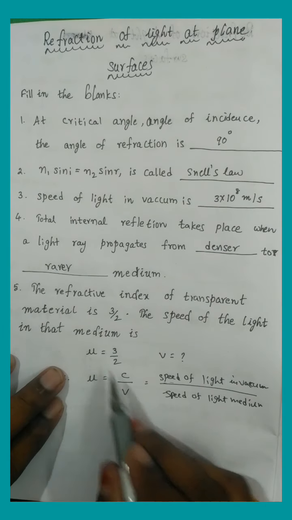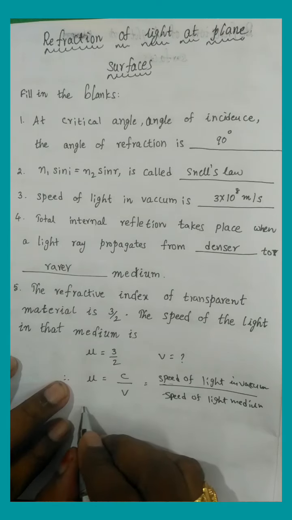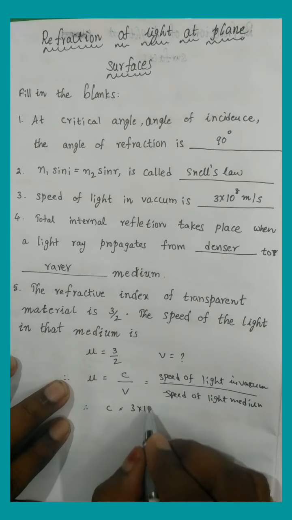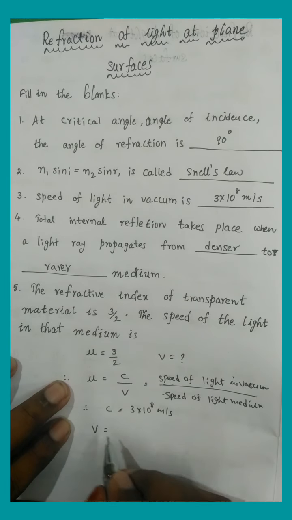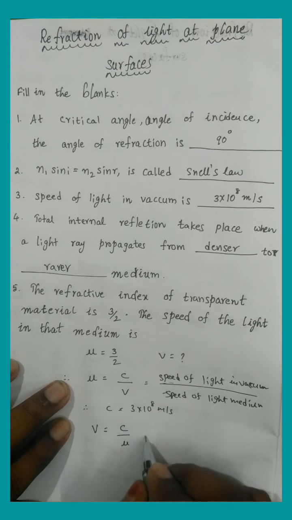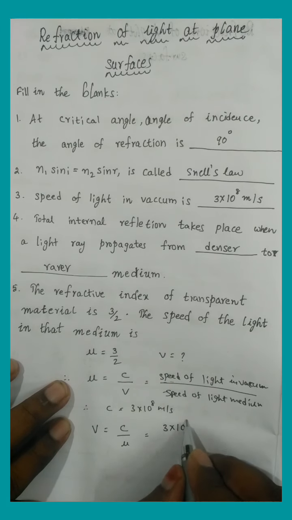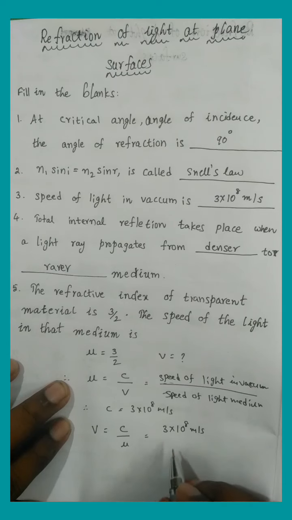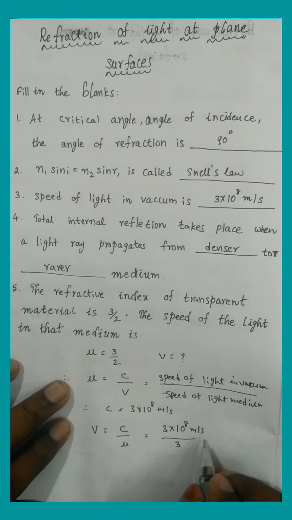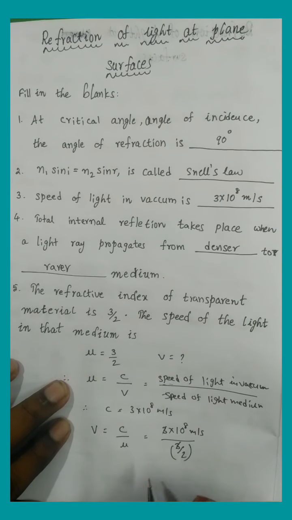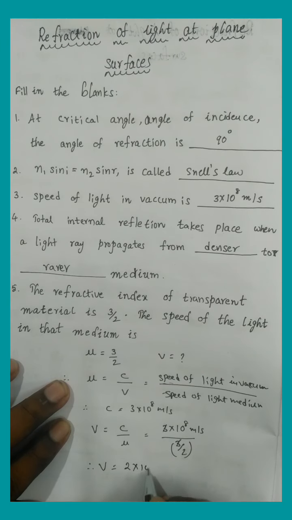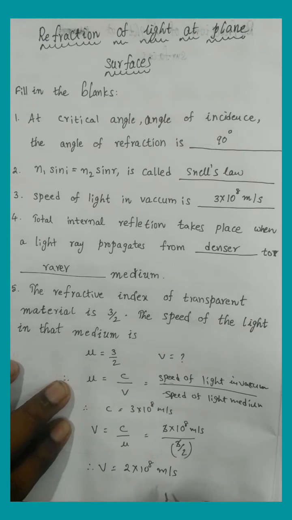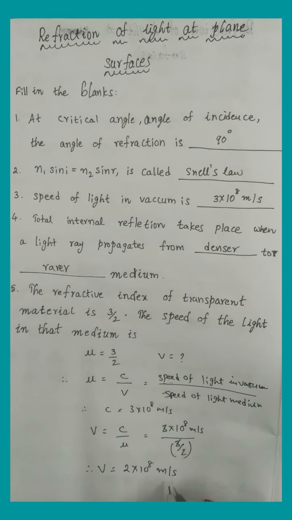They have given the mu value and the c value also. We know c equals 3 into 10 power 8 meter per second. From this equation we want to calculate the v value, so v equals c by mu. So c equals 3 into 10 power 8 meter per second and mu equals 3 by 2. The 3 cancels, so the 2 comes upward. Then v equals 2 into 10 power 8 meter per second.